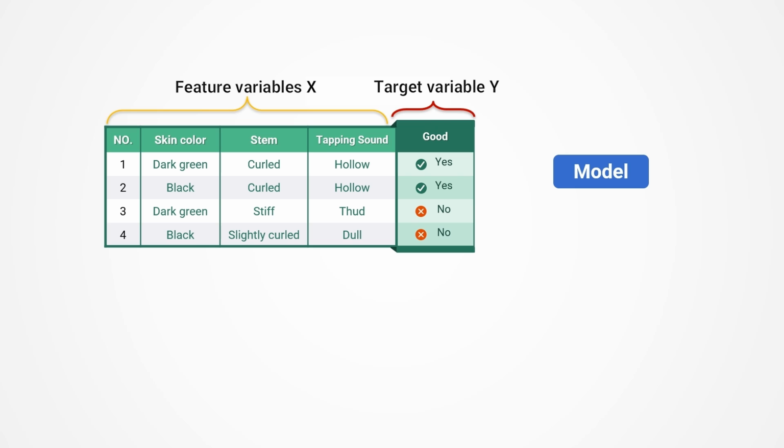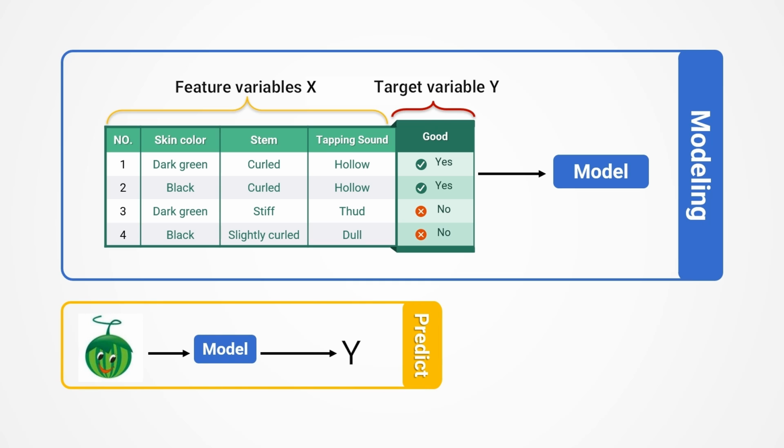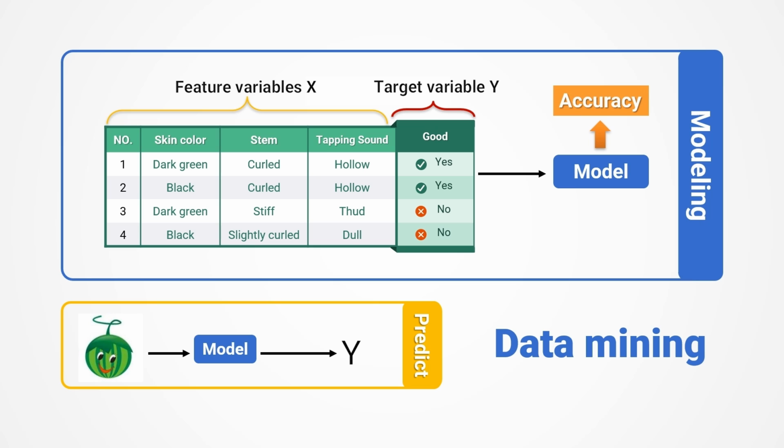The process of finding a model is called modeling. When encountering new situations, using this model to calculate is prediction. The whole set of technologies is called data mining. As the name suggests, it is to extract something valuable from the data, that is, a model. It should be noted that a model usually cannot achieve a 100% accuracy. Even the most experienced melon farmers cannot guarantee that they can pick good melon every time, and the weather forecast is not always accurate. Every model has an accuracy. As long as the accuracy is high enough, it still holds application value.